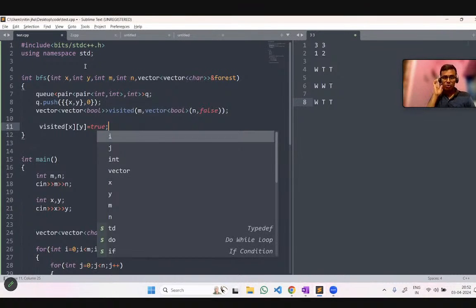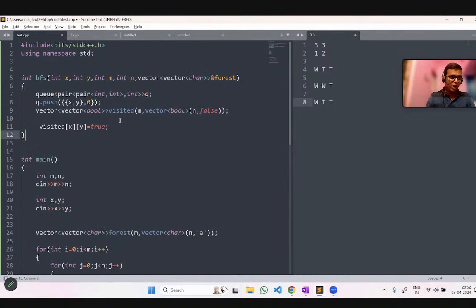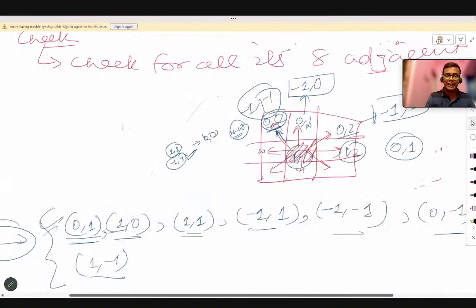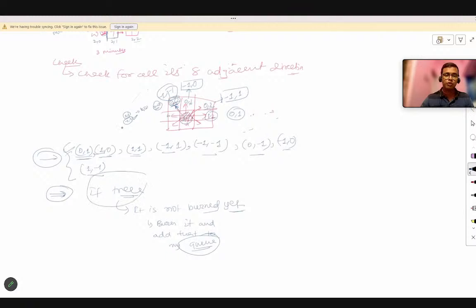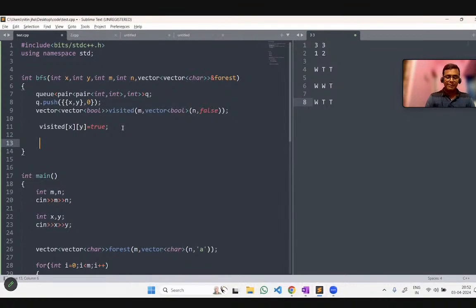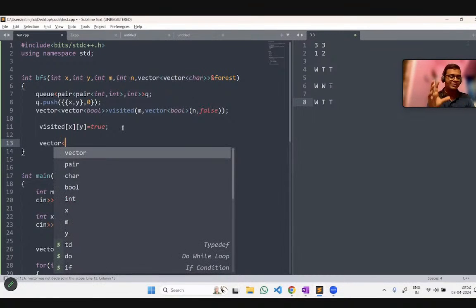Now one more thing we have to make is all the 8 directions. All these 8 directions we have learned about. After that we will search for the trees that are to be burned. Now let me create an array for the directions. A vector is a dynamically allocated array. If you are not aware of C++, you can consider it the same as an ArrayList. If you are familiar with Java, you can consider it the same topic as an ArrayList.